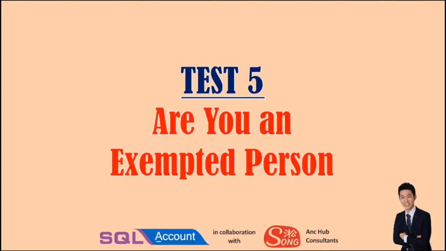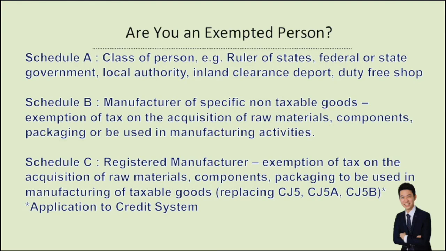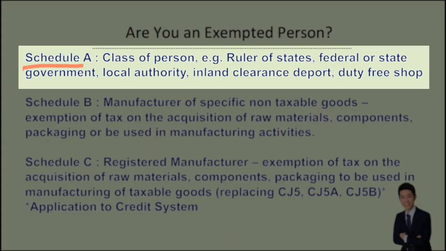Test 5, which is the last test, you have to check whether you are an exempted person. The customs has given us some tips on what is upcoming for exempted persons. This list is not final because we have to wait for the Gazette, but just some heads up for you. It talks about Schedule A, which is certain classes of people. For example, your federal or state government and local authorities are going to be exempted.